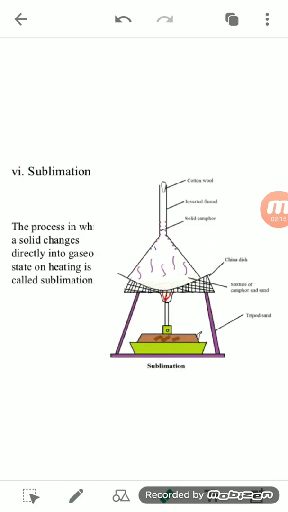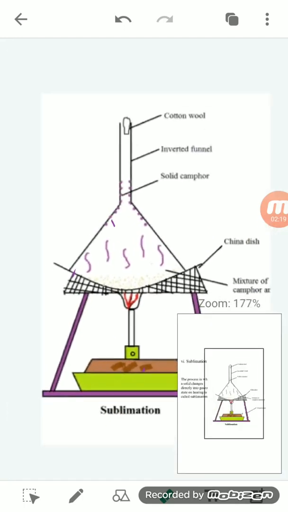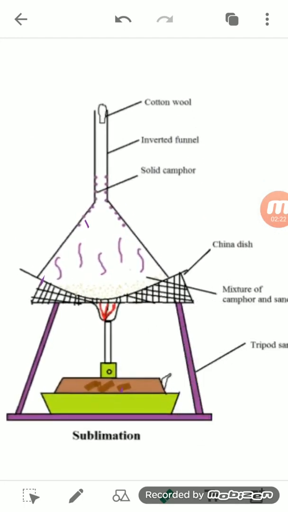Now you can see here a mixture of camphor and sand present in a china dish. So in this china dish, sand as well as camphor is there.